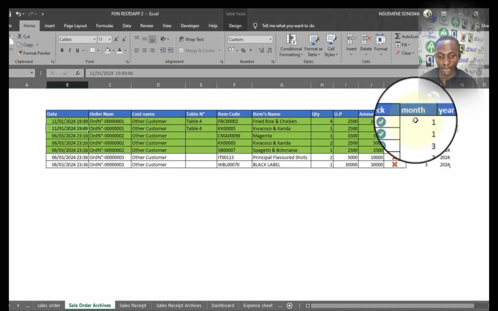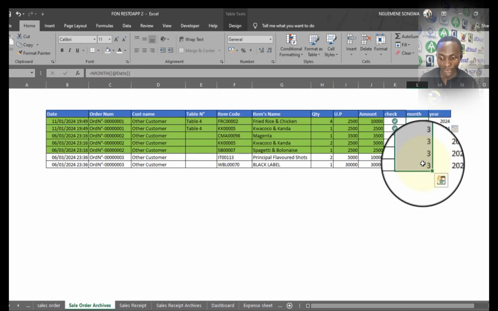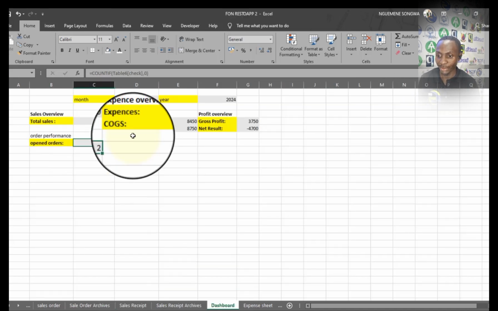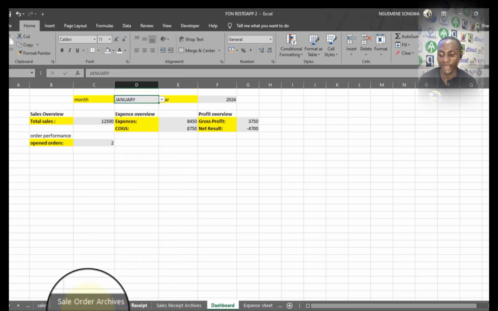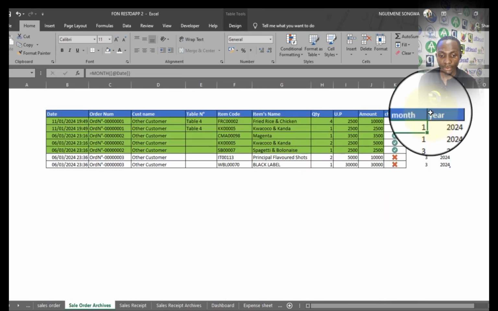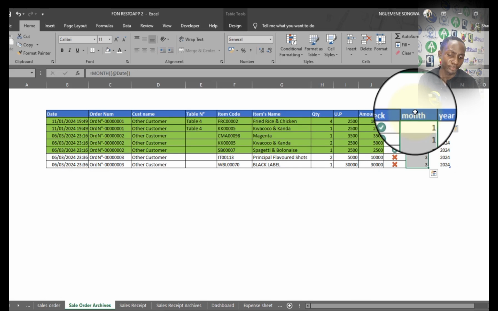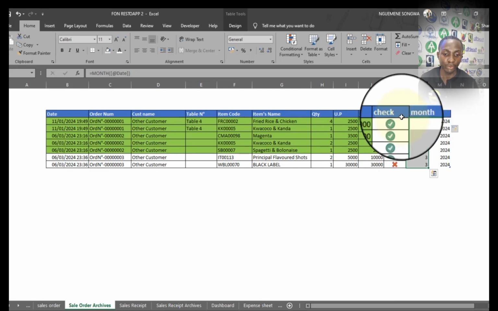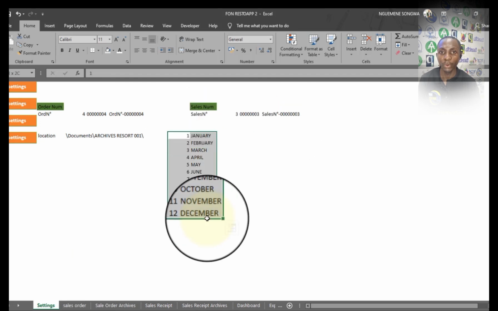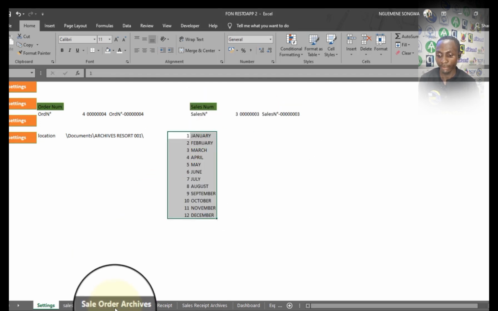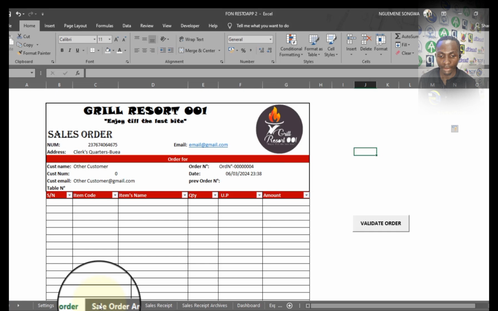Just that in terms of months here, the months are in terms of figures, but in our dashboard, the month is not in terms of figure, it's in terms of month, like January, February, March, and so on. So I will need to make it in such a way that it actually shows the month in its full name. Already at the level of settings, I have a database where I have all the months and the figure corresponding to the month. So I'm going to make a little trick here.